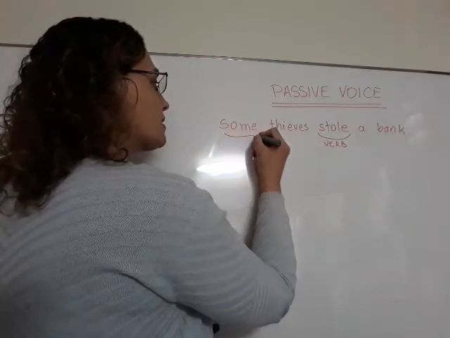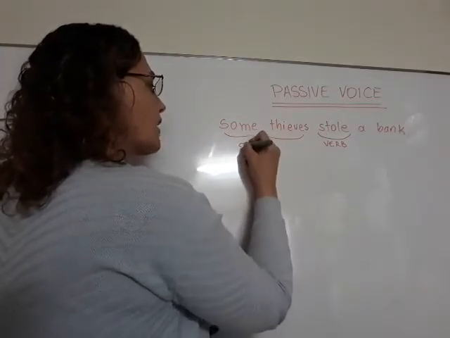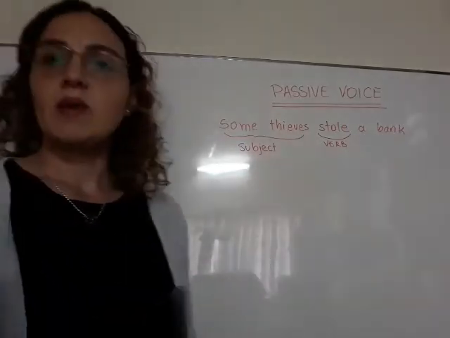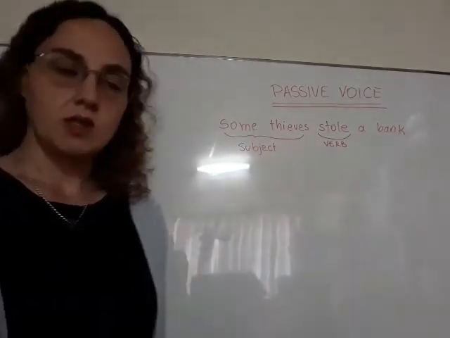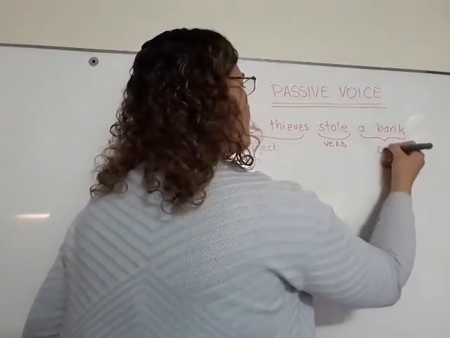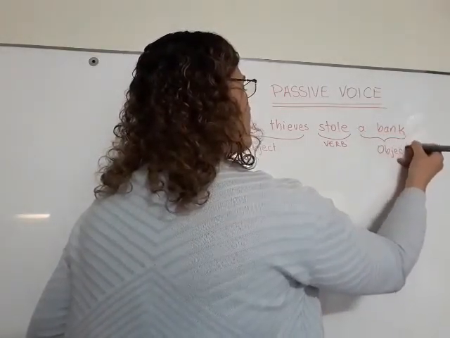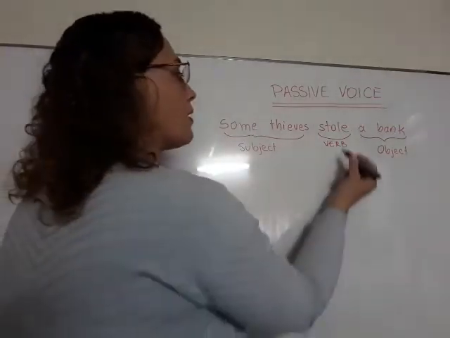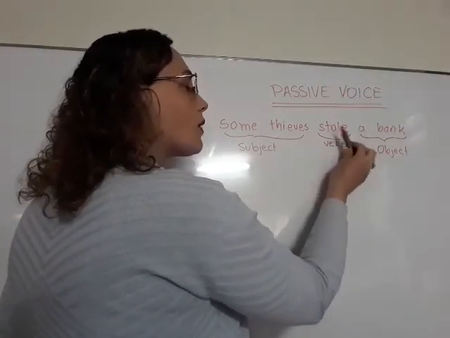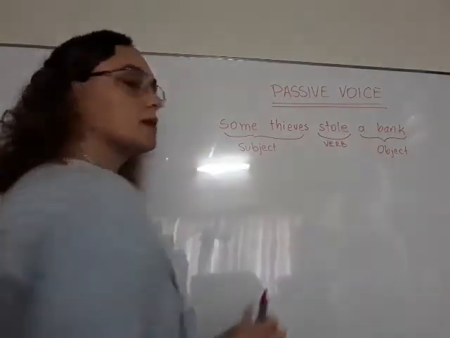In this case, this is the subject of the sentence. I mean, who did the action? And in this case, we have the object of the verb. I mean, what happened? What object can we relate to the verb stole?